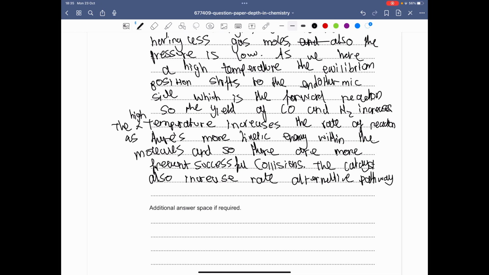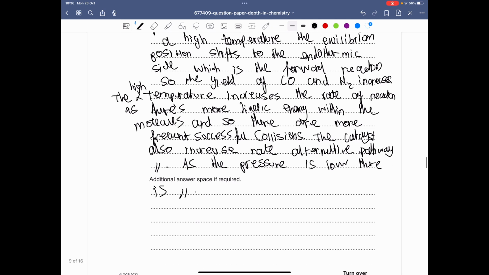I'm not going to write frequent successful collisions. I'll just use these apostrophes to basically mark that we're saying the same thing. So we know that, and well, pressure, as the pressure is low, there is less frequent successful collisions. So again, I'll just put the quotation marks.